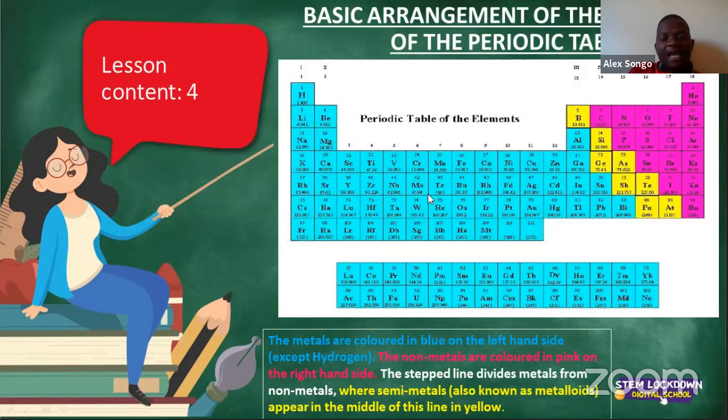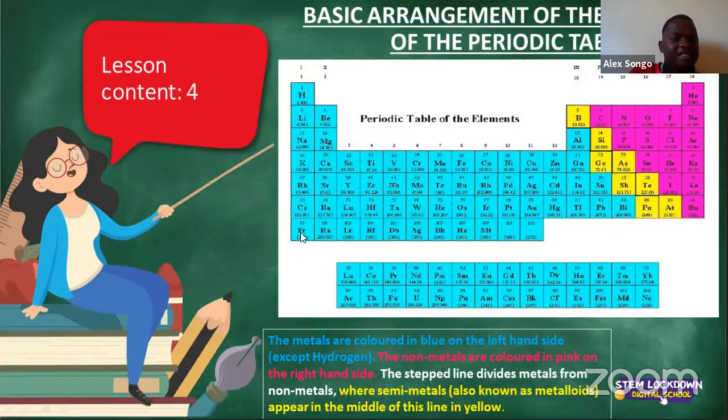So in blue on the left, we have metals, except hydrogen, I repeat. In the middle in yellow is what we call semi-metals or metalloids. Right in pink is what we call non-metals. Ladies and gentlemen, I hope you can hear me, and I hope you understand what I'm saying about this.